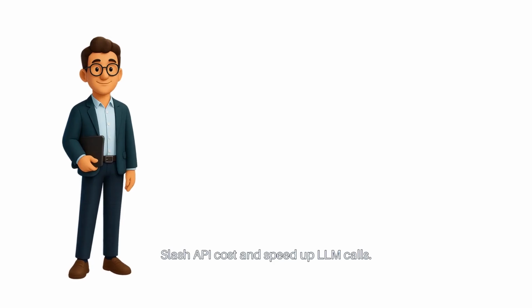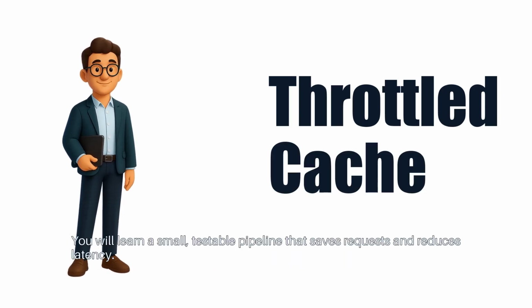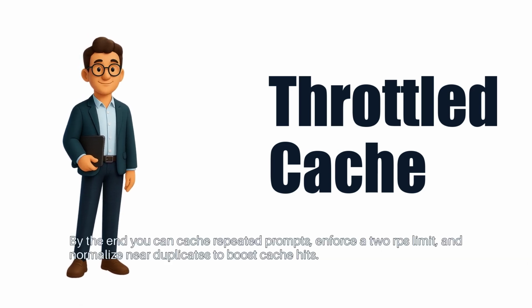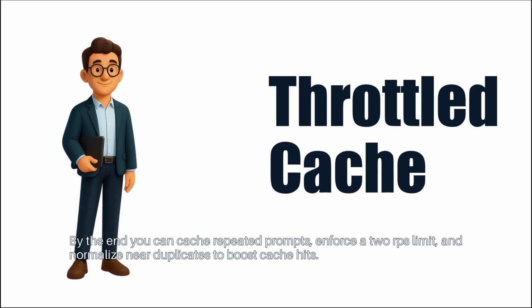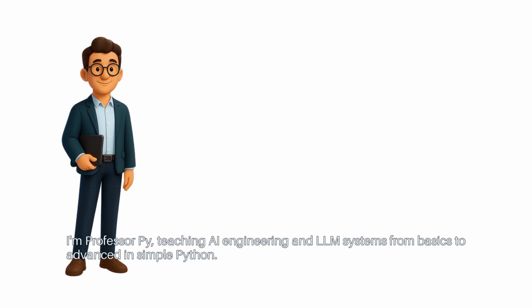Slash API cost and speed up LLM calls. You will learn a small, testable pipeline that saves requests and reduces latency. By the end, you can cache repeated prompts, enforce a 2 RPS limit, and normalize near duplicates to boost cache hits. I'm Professor Pi, teaching AI engineering and LLM systems from basics to advanced in simple Python.